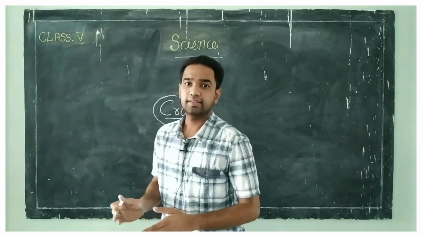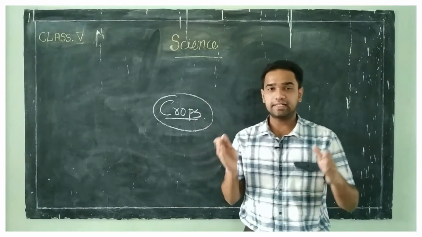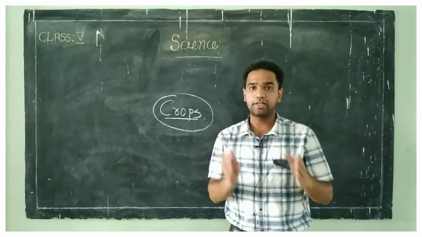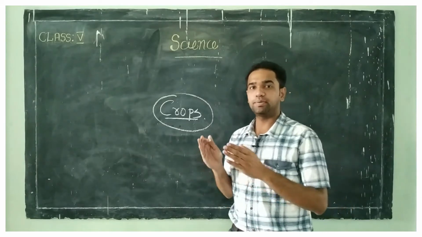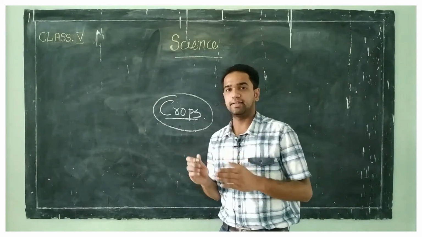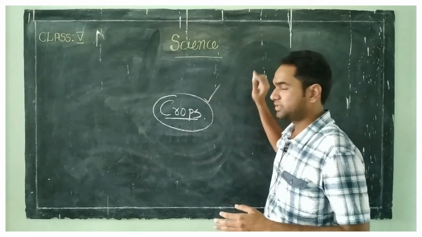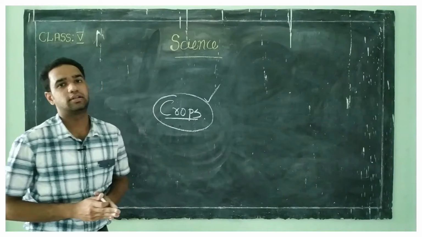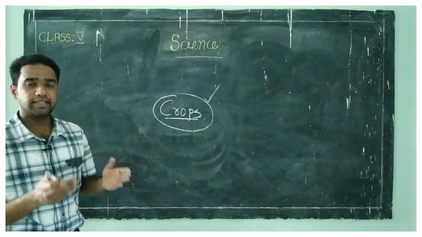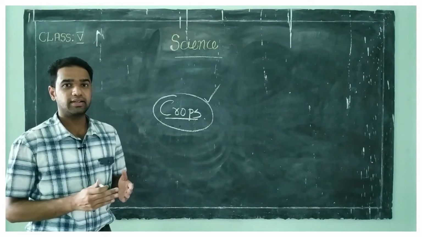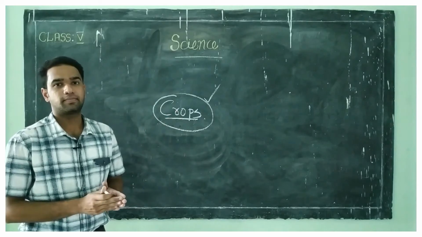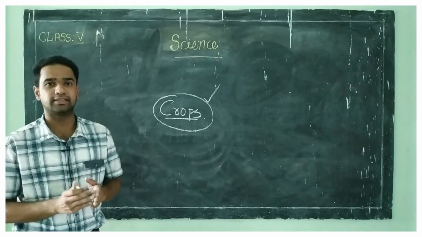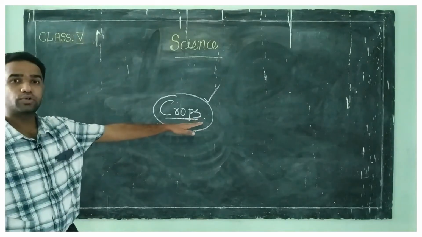So the plants that are grown or cultivated in large quantities in a particular area during a particular season are termed as crops. Now what do you mean by crops? The plants that are grown and cultivated in large quantities in a particular area during a particular season are called crops.